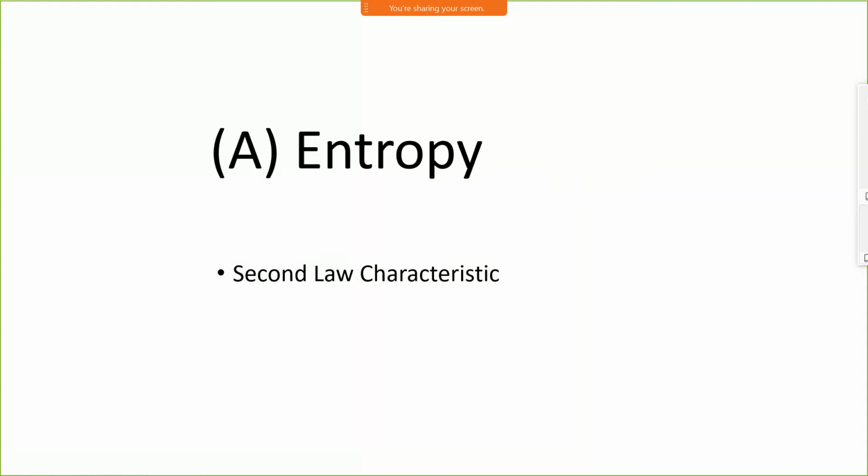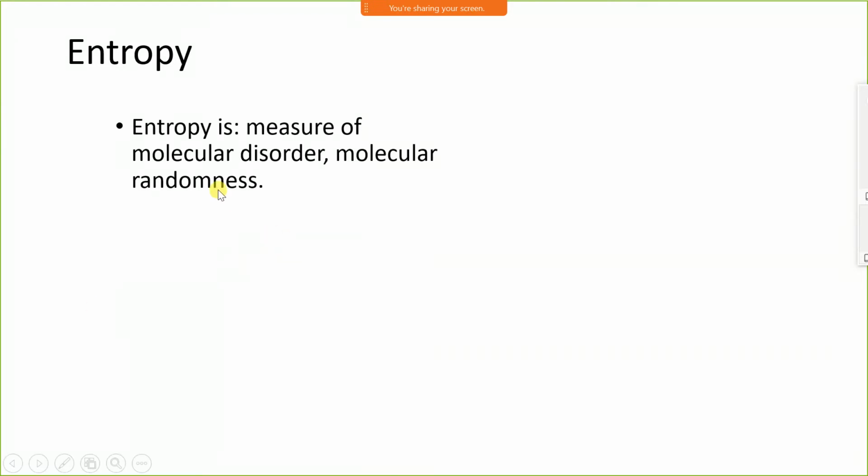Entropy is a second law characteristic. Entropy defines the second law of thermodynamics. Now, what is entropy? Entropy is a measure of molecular randomness or disorder.